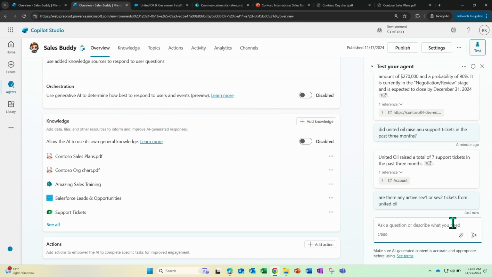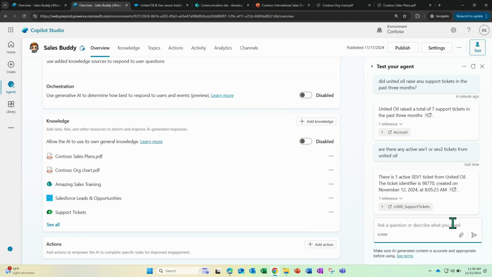And not only that, what you could see is that in the same context, it's able to take this follow-up question and engage with the user in a continuous manner, right? Looks like the system is taking a little bit of time in this particular case. Maybe there are no tickets. Okay, looks like there is a SEV1 ticket from this particular customer, right?